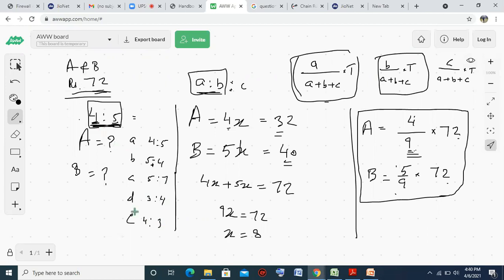Out of these, which option cannot be the respective ratio of A is to B? If I divide 72 in this ratio, which ratio cannot be possible?